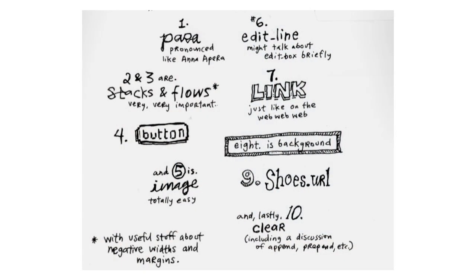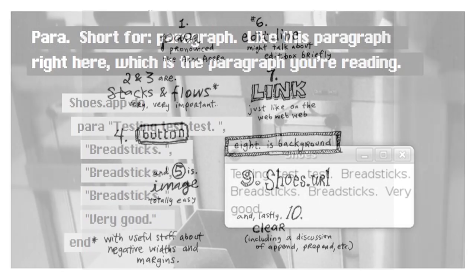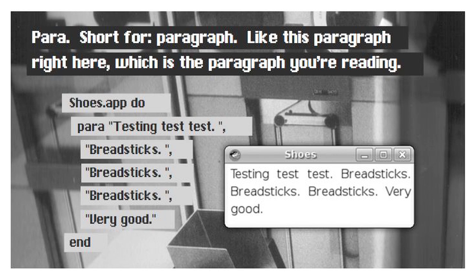So 10 features of Shoes. Para, stacks and flows, buttons, images, edit line, links, backgrounds, URLs, and clear. So it's the overview, top 10 things you need to know. So Shoes, like I said, is a GUI toolkit. So the most basic thing is the paragraph. This particular little bit of code will actually create that particular window with that paragraph on it.